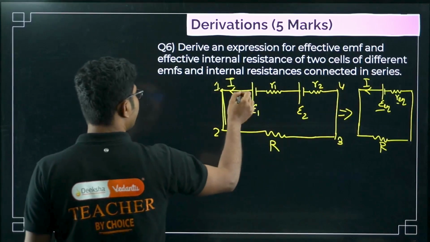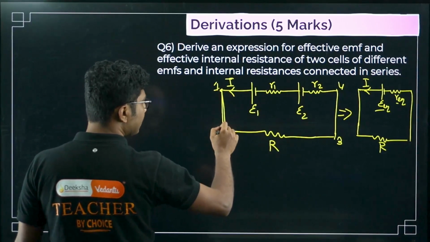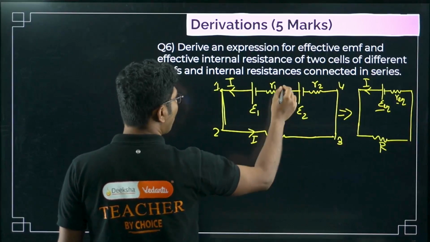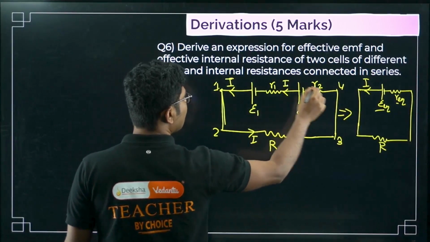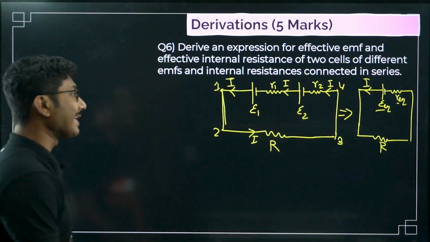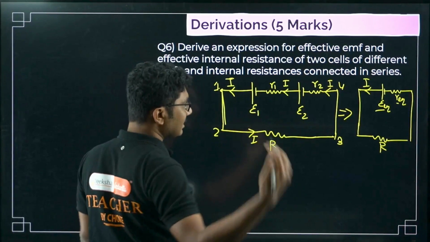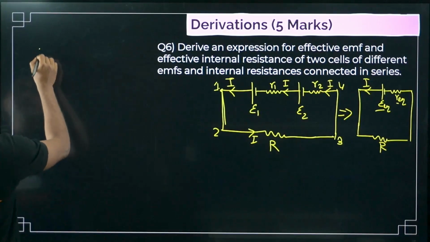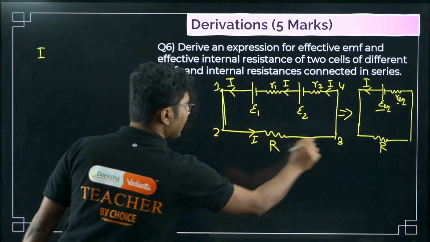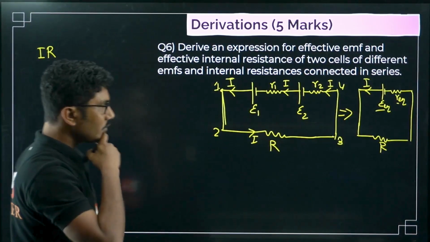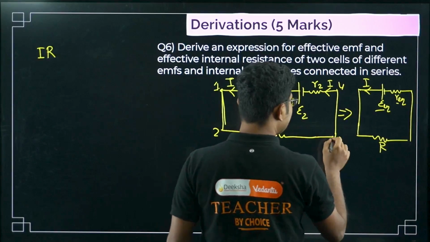First we consider 1 to 2, no resistance. 2 to 3, only one resistance R. Current in the circuit through all the components is the same, no parallel combination, everything is connected in series. So in series connection, current is the same. So I current is passing through this resistance. First, are we going in the direction of current? Yes, we are going in the direction of current. So IR.